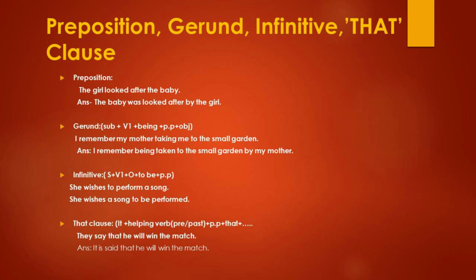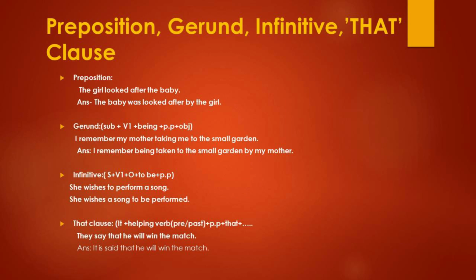Here, she wishes to perform a song. Your subject is she, and your verb is verb 1, wishes. Then the object is a song. Then to be plus past participle; the past participle of perform is performed. The last one, that class: it plus helping verb. The helping verb may be present tense or past tense, you can use both. Then past participle plus that plus additional information. For example, they say that he will win the match.